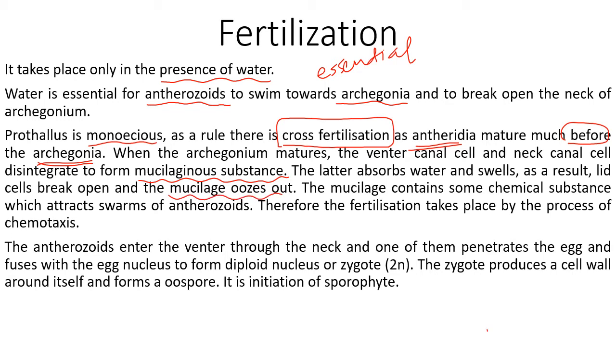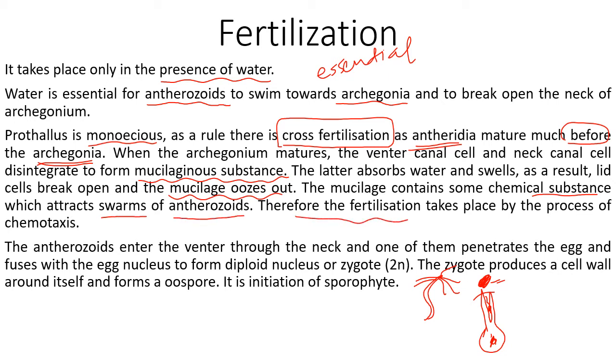So if this is the structure of the archegonium, these contents come out here on the surface and they attract the multiflagellated spermatozoids or anthrozoids. The mucilage contains chemical substances which attract these swarms or sperms or anthrozoids or androcytes.